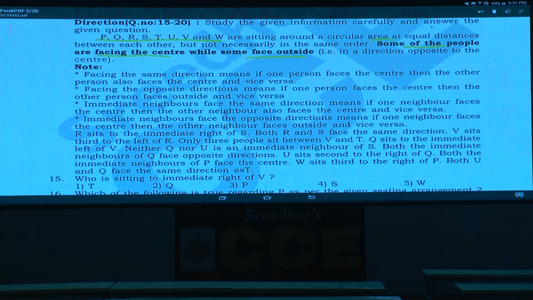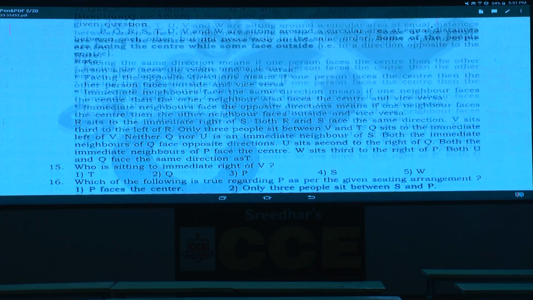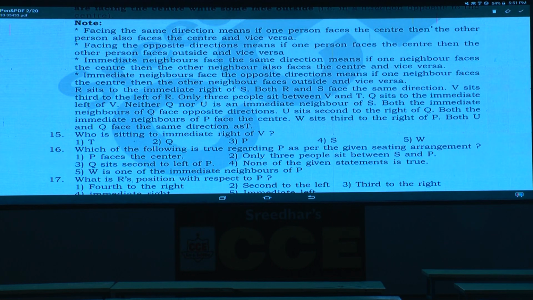Whenever some people are inward and some people are outward is given, then the first information we are supposed to look at is whether any person is facing towards the center or away from the center, given or not, should be checked first. Clear now? Then in this one, first we should search for any person facing the center or away from the center. Then now this is where the condition starts here. R sits to the immediate right of S. Both R and S face the same direction. V sits to the left of R.